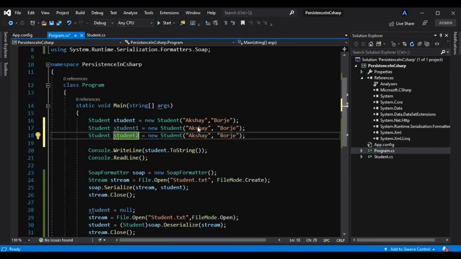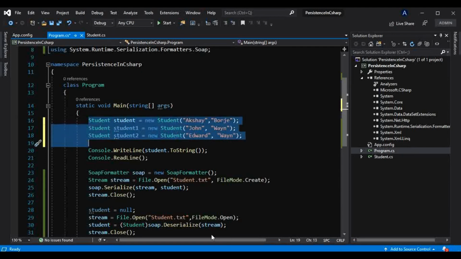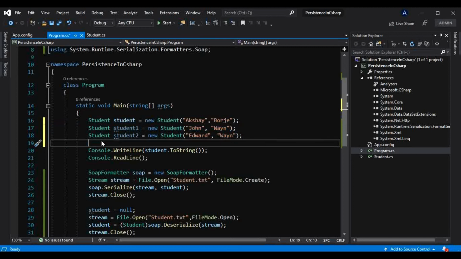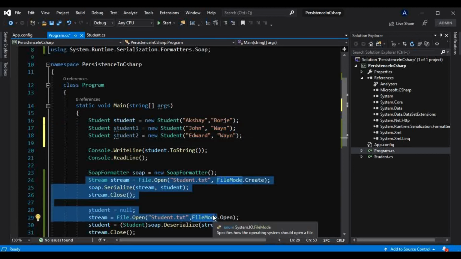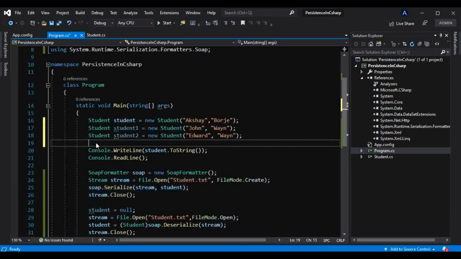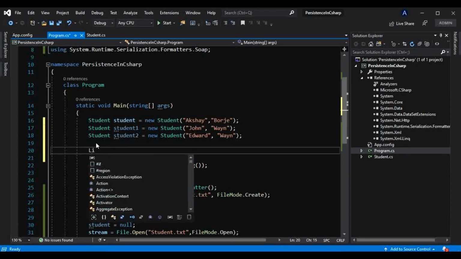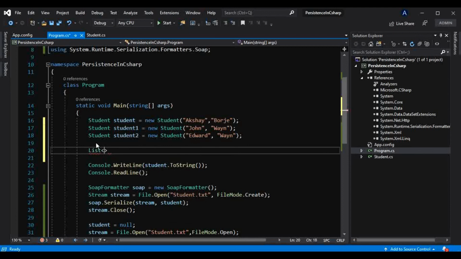Maybe John Wayne, and here it may be Edward Wayne. Now I want to add this many students into this file, but for that, instead of passing them one by one in a foreach loop, I will create one list here, and we have learned how to use this list, that is a generic list.